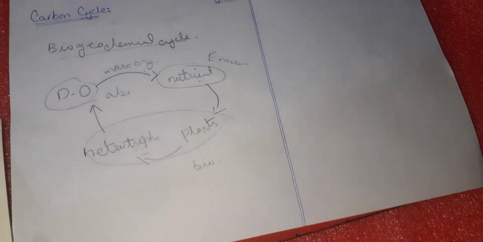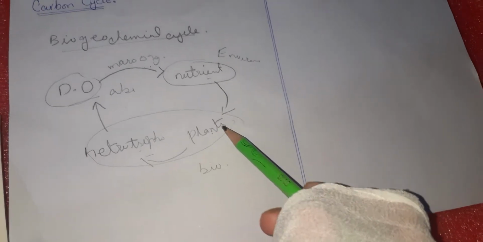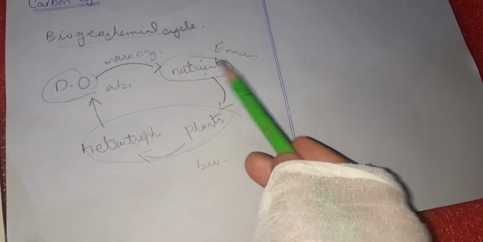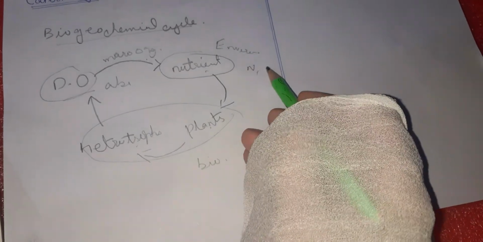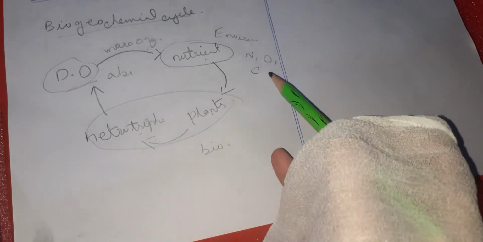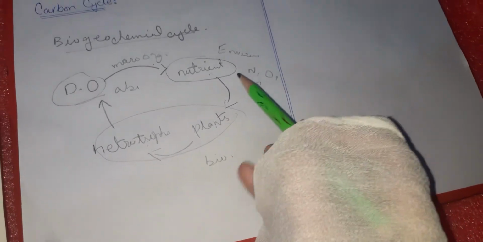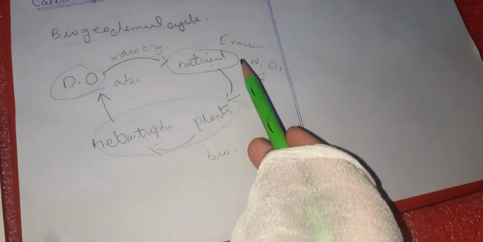So what happens if you observe the chemicals, for example nitrogen, or oxygen, or carbon, whatever it is, the cycle is that the chemical moves on from living organisms to non-living organisms to the environment, right?